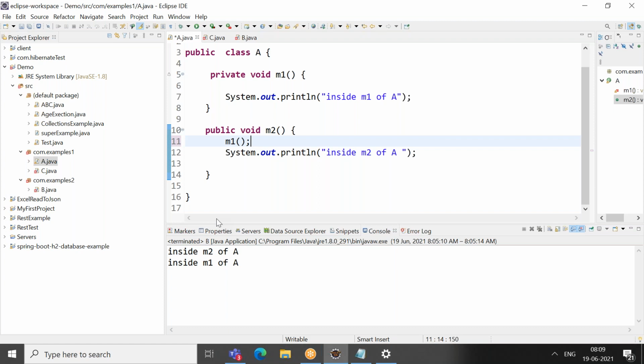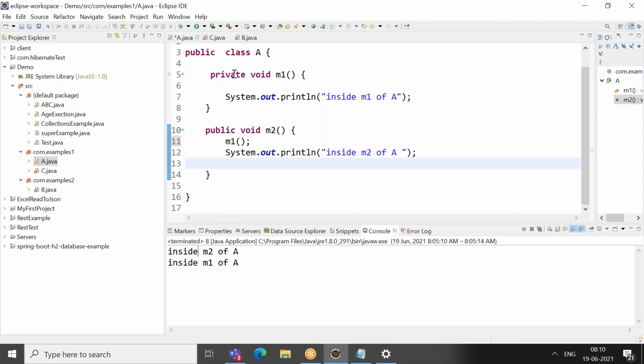For example, you are doing a reading operation, reading from the database, whatever it may be. You can make that public, so anyone can access it. But for example, if you are doing create or update, then you can make those scenarios private, where you do not want other classes to access it. So based on the requirement, you will choose which access specifier you need, at the method level or class level.